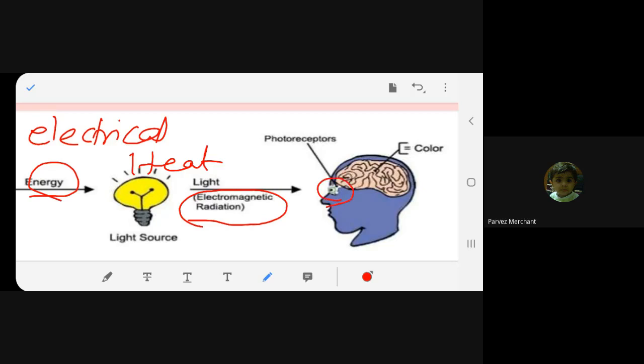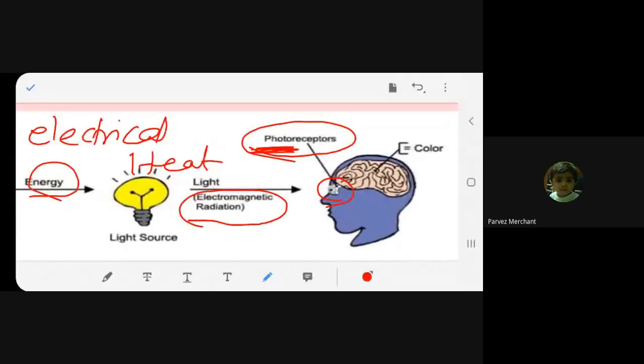Agree? Yes, ma'am. What has the eye got? Photoreceptors. What is the meaning of photoreceptors? What is the meaning of photo? Light. Photons is the light packets. And receptor is the cell which receives. You understood now? Yes, ma'am.